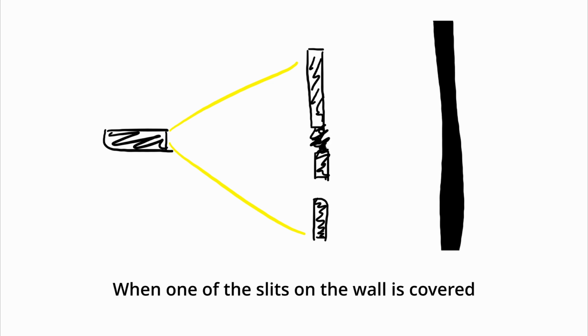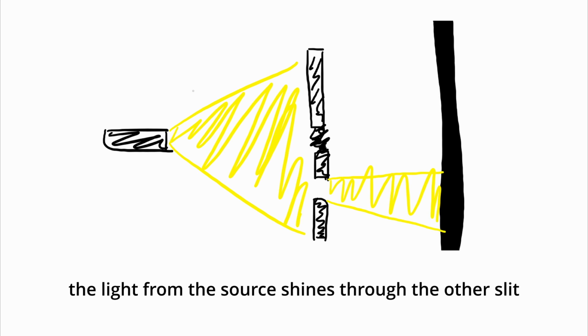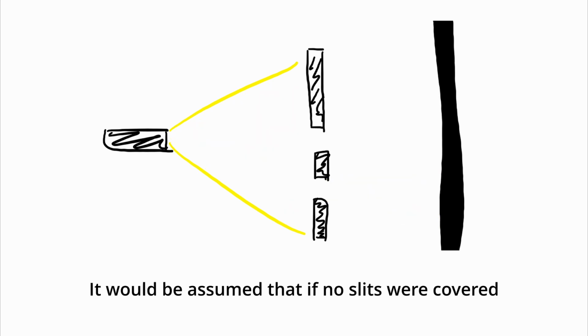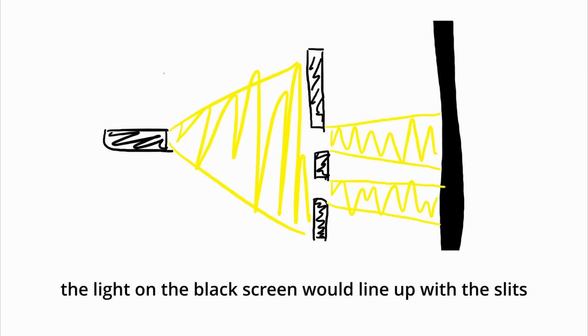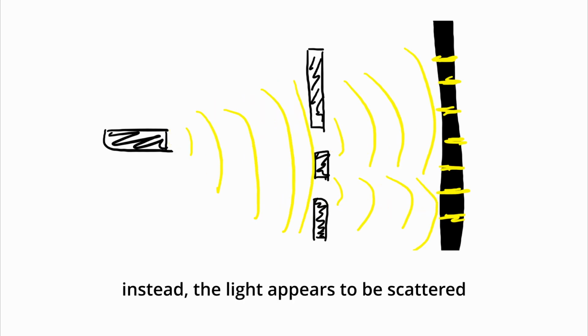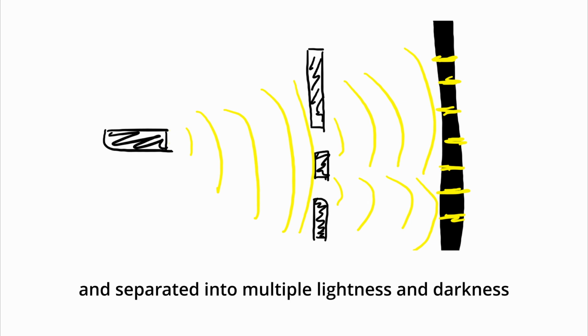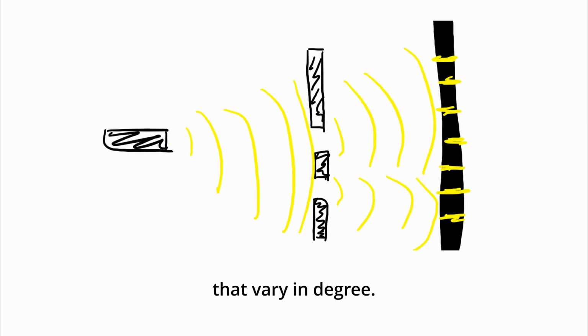When one of the slits is covered, the light from the source shines through the other slit and hits the rear screen. It would be assumed that if no slits were covered, the light on the black screen would line up with the slits. But that is not the case. Instead, the light appears to be scattered and separate into multiple lightness and darkness that vary in degree.